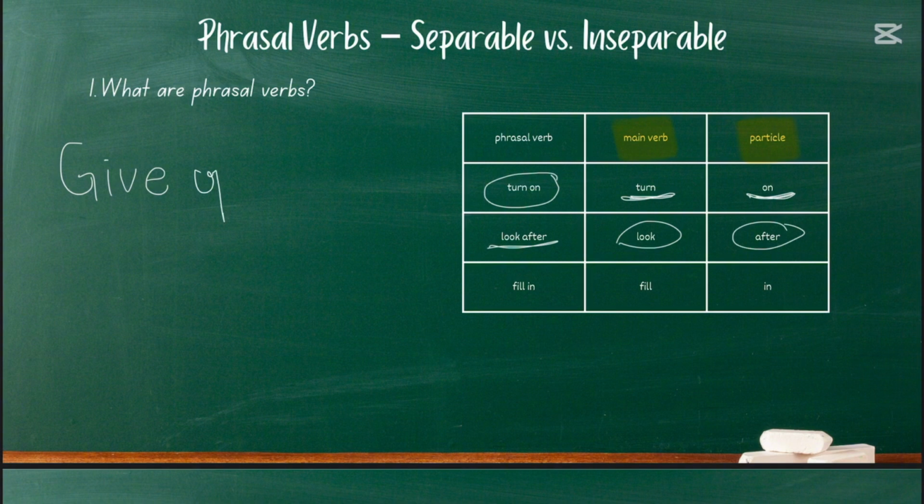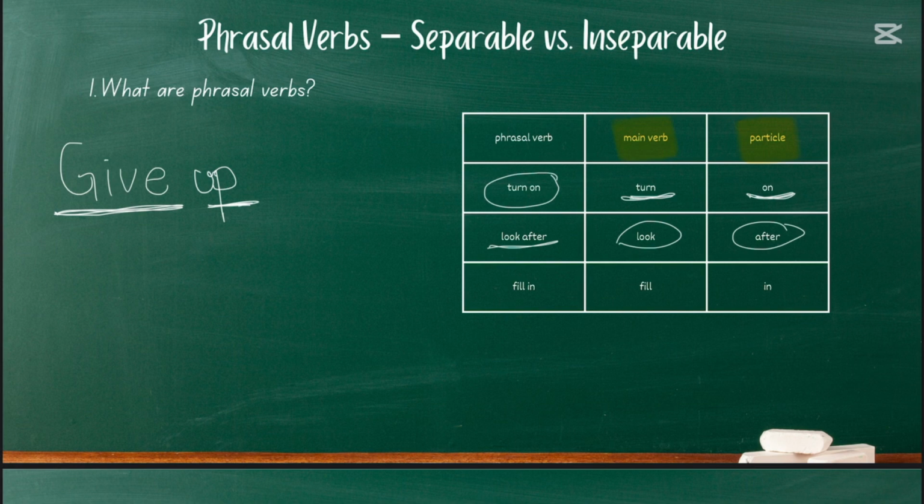Give up. I have to work on my handwriting. The thing with phrasal verbs is that they have meanings that are different from the individual words. If we take give up and we take the words on its own, give, it means you physically handing something to someone. Give, that's what the word give means. And up is a direction, up or down or left or right.